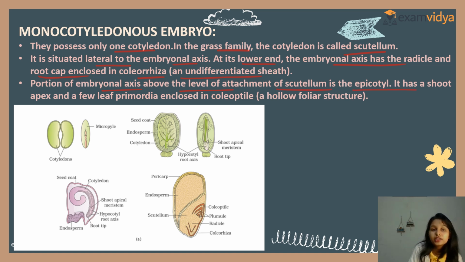It has the shoot apex and a few leaf primordia enclosed in the coleoptile. The previous structure is the monocotyledonous embryo, and this structure is the dicotyledonous embryo. Coleoptile, plumule, radicle, coleorhiza, the seed coat, and all are present.